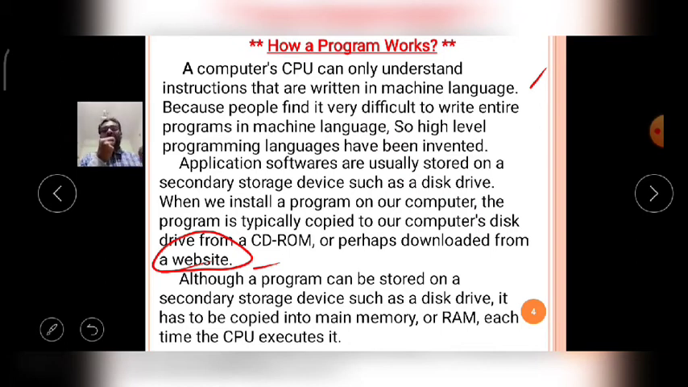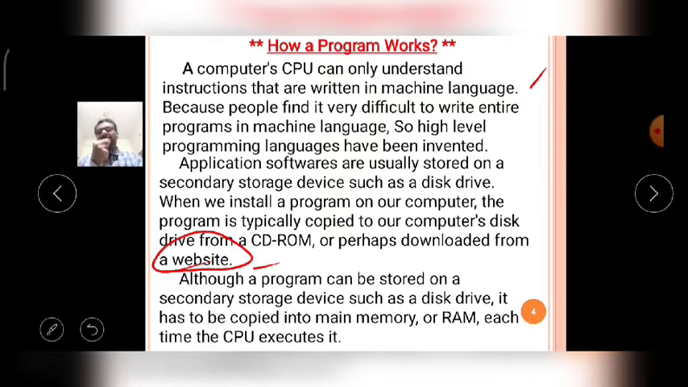That means after storing a particular Python software into the computer, then you have to create a Python program. The Python program is also stored in the secondary memory device. So from that secondary memory device, the Python program will be fetched, and that will be stored in the main memory.